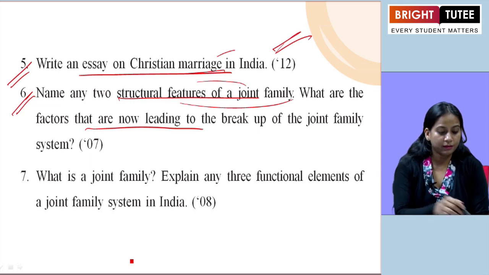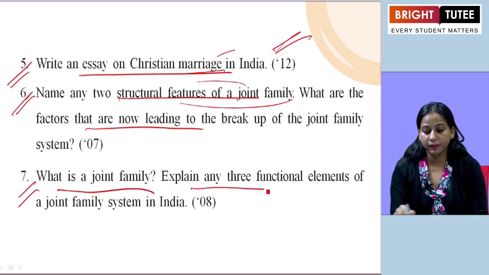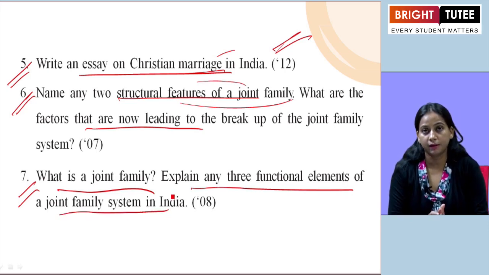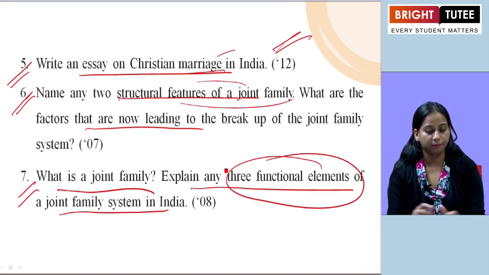Now question number 7, they have asked: what is a joint family? We need to define it and then explain any 3 functional elements of a joint family system in India. So in the first part we have to give the meaning, and after that mention 3 functional elements of the same.